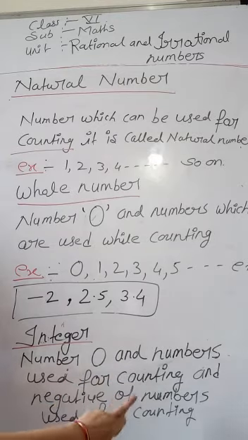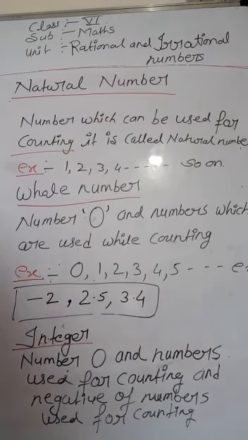It helps us while counting in our daily life. Clear?